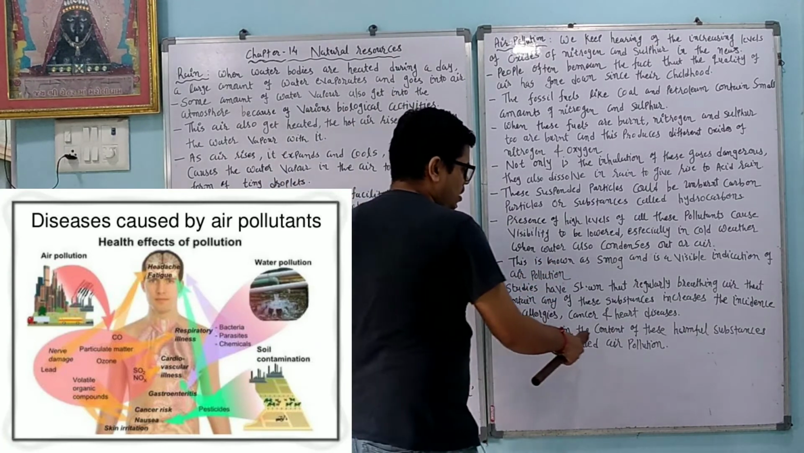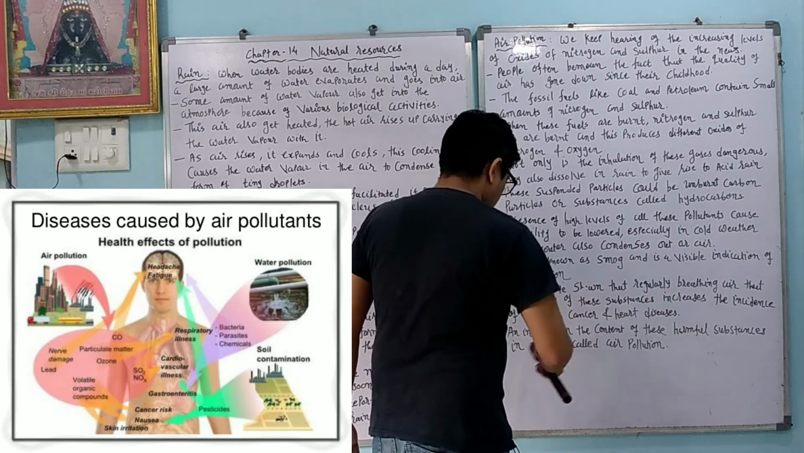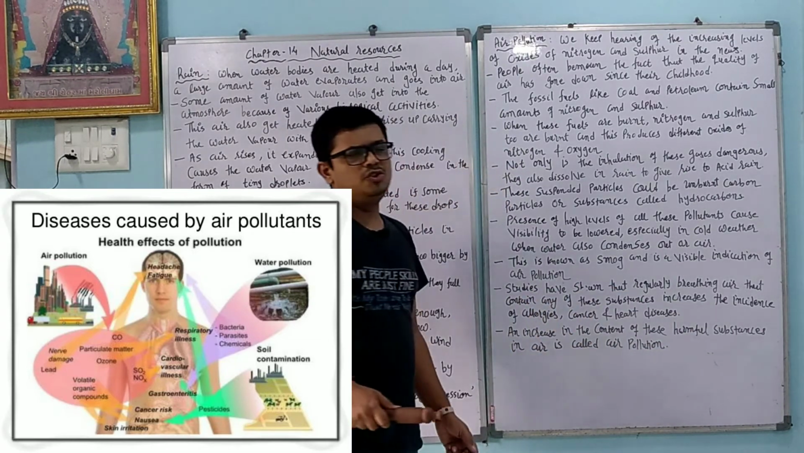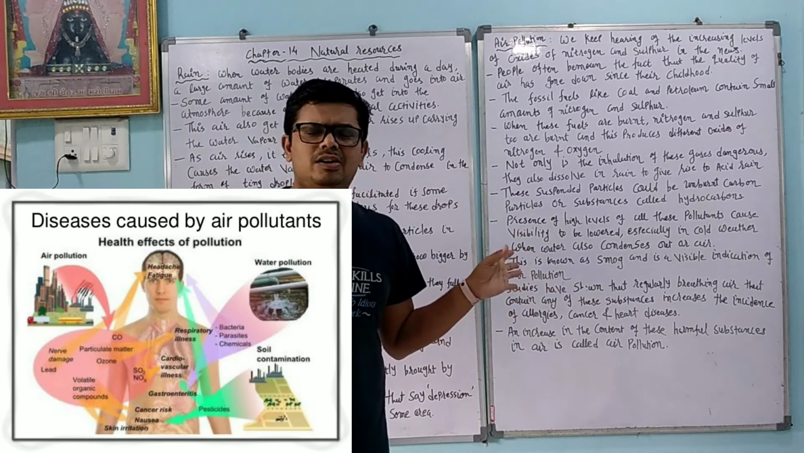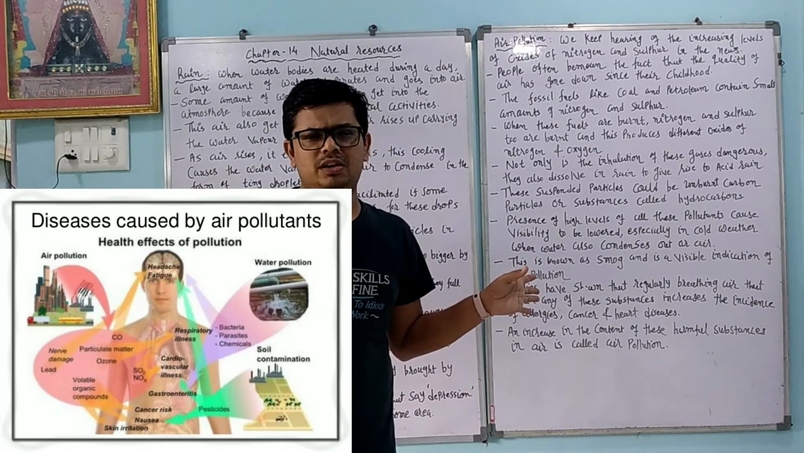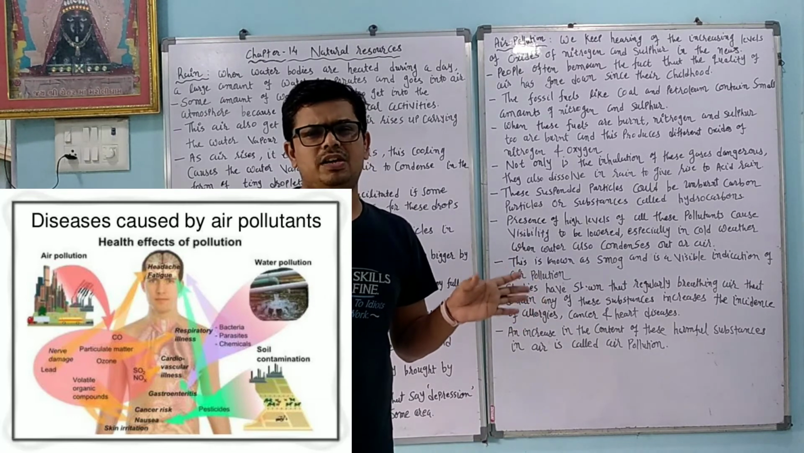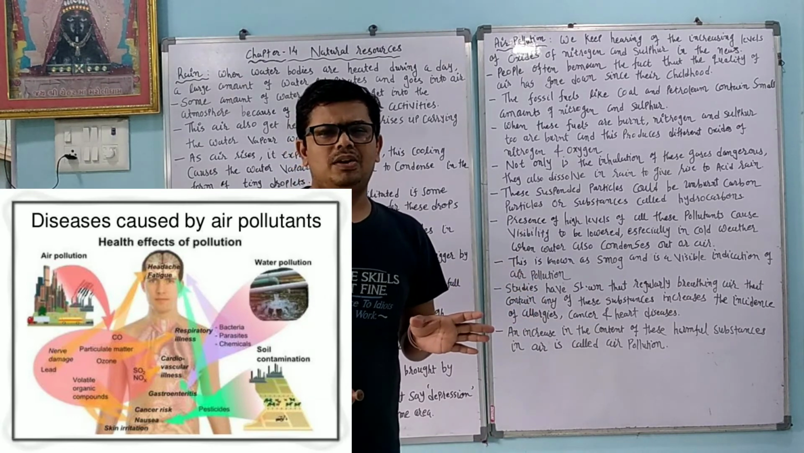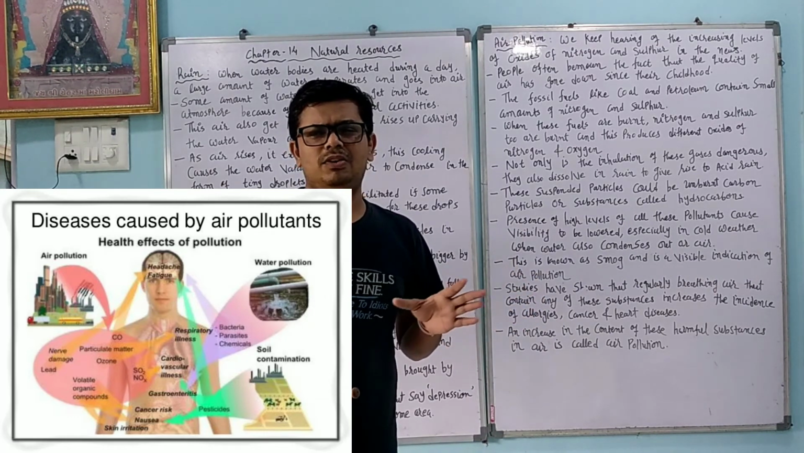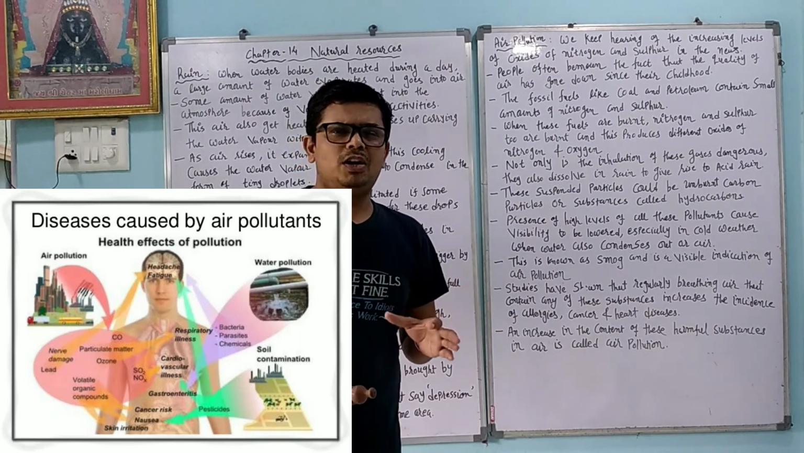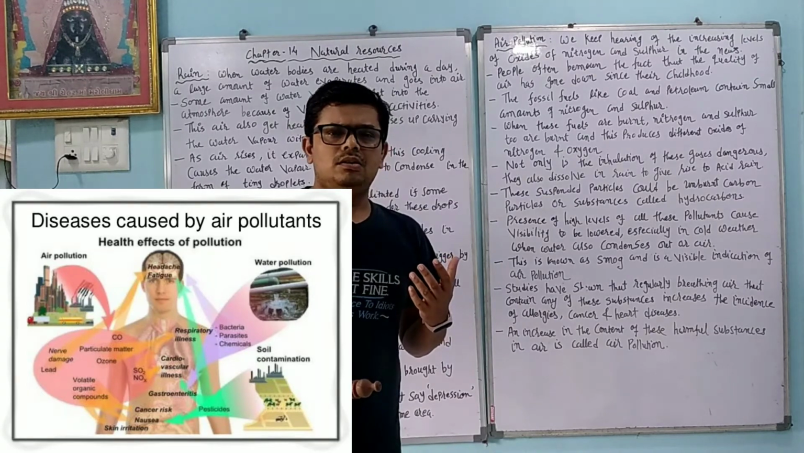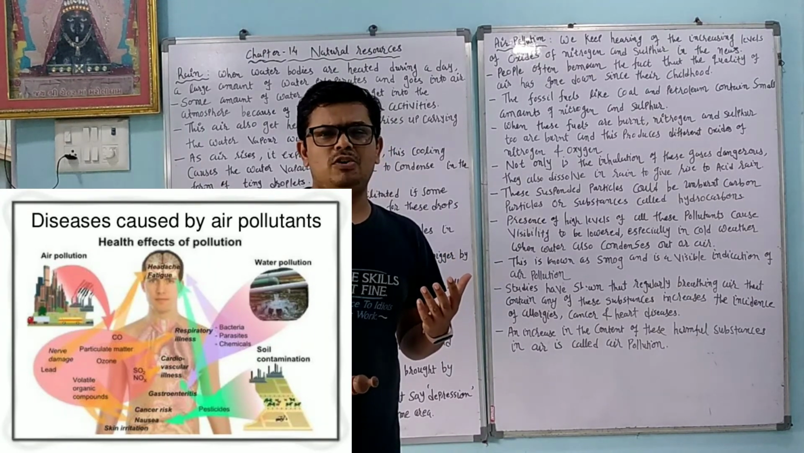An increase in the content of these harmful substances in the air is called air pollution. So these harmful contents present in the air, like carbon monoxide, carbon dioxide, sulfur dioxide, nitrogen dioxide, or chlorofluorocarbon, are called air pollution. So somehow we have to stop using those things which produce air pollution.